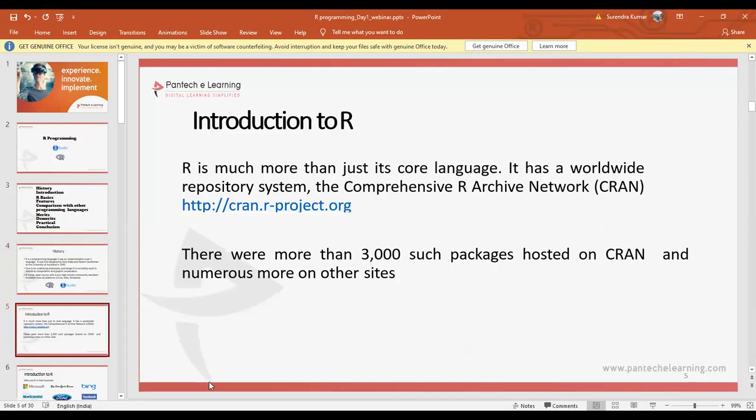Coming to the introduction to R. R is much more than just its core language. It is a worldwide repository system, the Comprehensive R Archive Network, CRAN. Here you can see the link where we can download R programming and R Studio, where we will be developing different applications. There are more than 3,000 packages hosted on CRAN and numerous more on other sites.